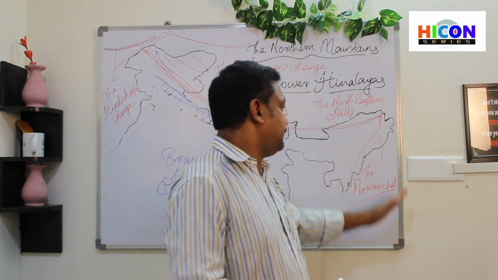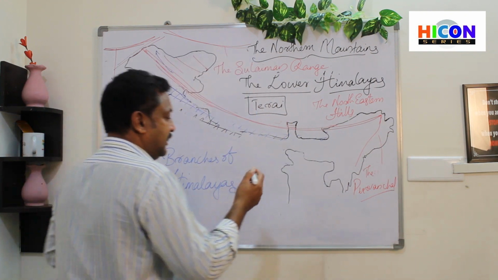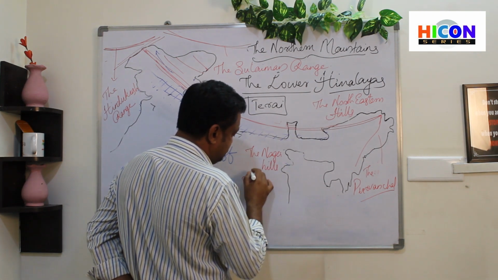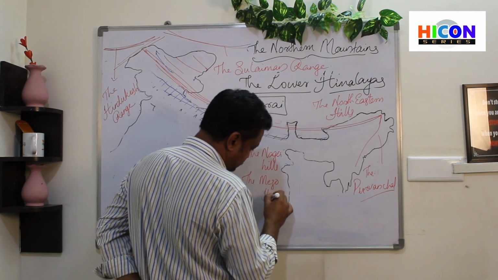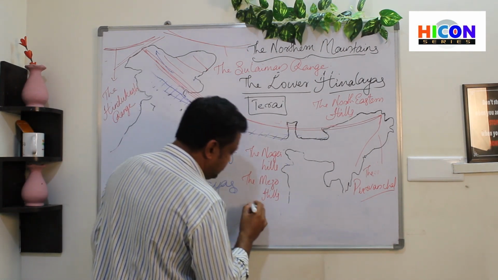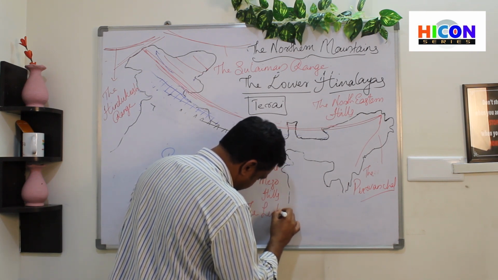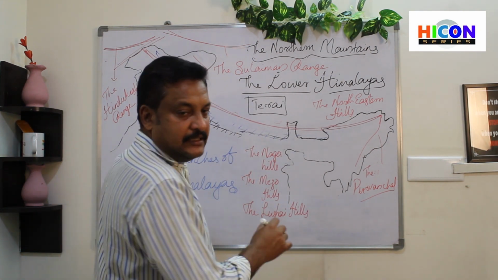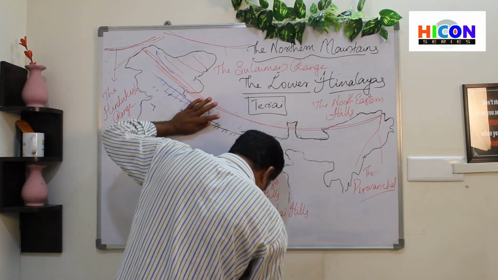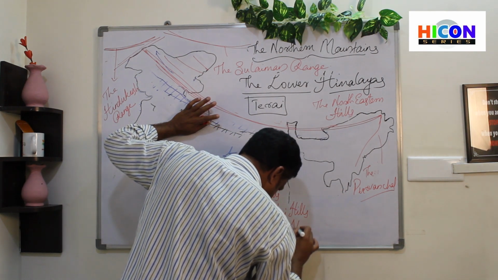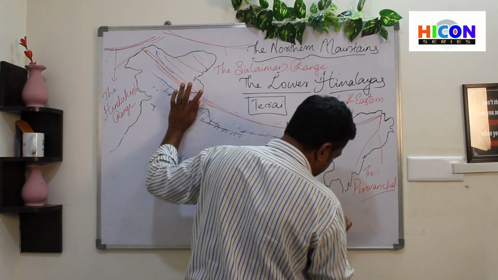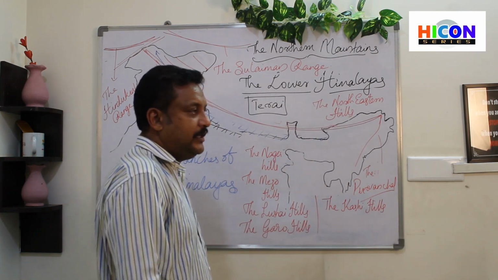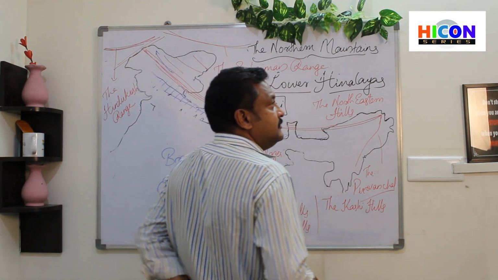They are composed of a range of hills, like the Naga hills, the Mizo hills, the Lushai hills, the Garo hills, the Khasi hills, and Jaintia hills.